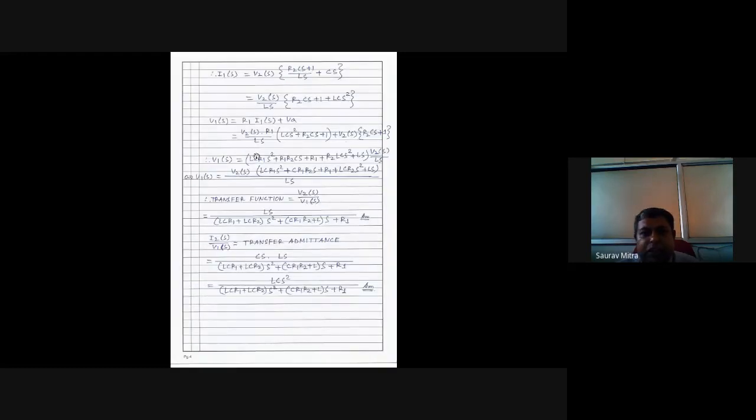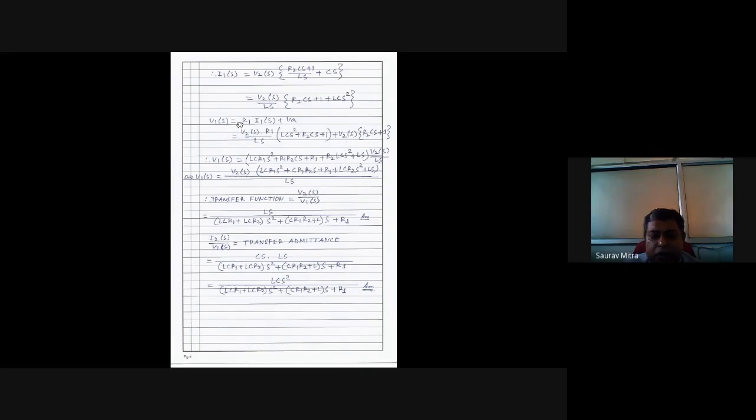What is this numerical? You are actually modeling an electrical system. So in an electrical system model, every system parameter has to be modeled as a function of the output parameter. So VB is equal to V2S. That is the first model. I1 and V2S you have found here. I2 and V2S you have found here. VA and V2S you have found here. So every parameter I1, I2, VA and VB, all the parameters you are finding in terms of V2S.